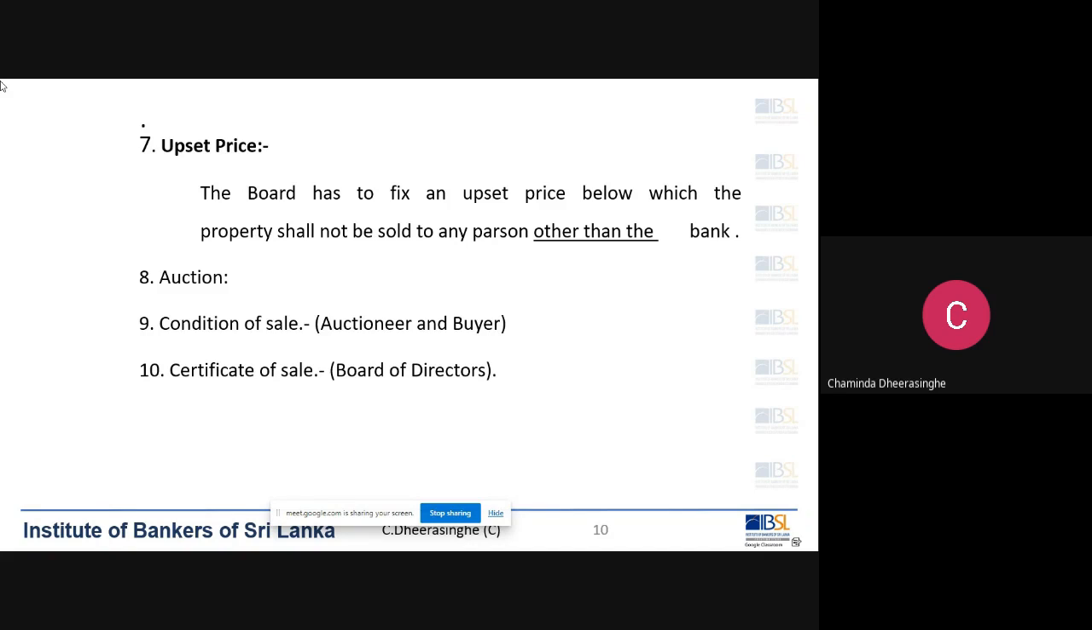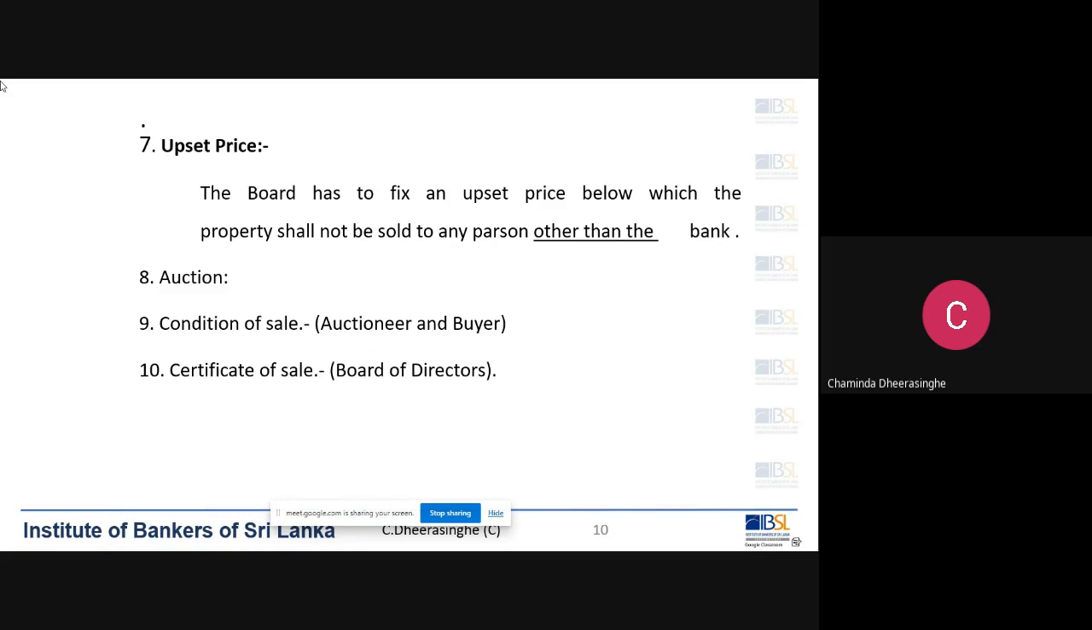The condition of sale has to be registered in the land registry. After that, the buyer has to pay the balance money as per the terms of the condition of sale. If the buyer pays the total amount to the bank as per the sales agreement, then the bank will issue him a title deed. There's a special name for that. It is called the certificate of sale.